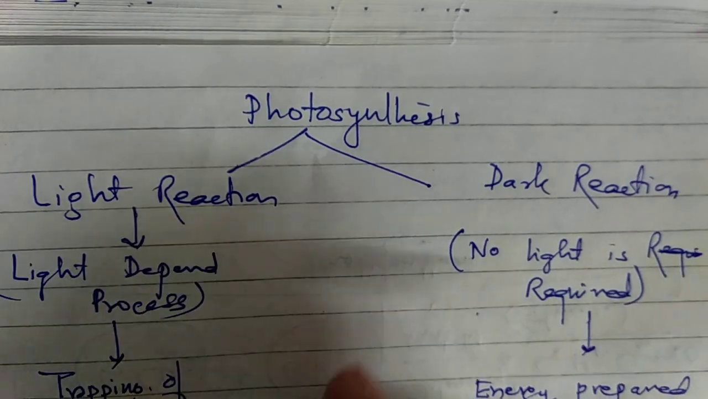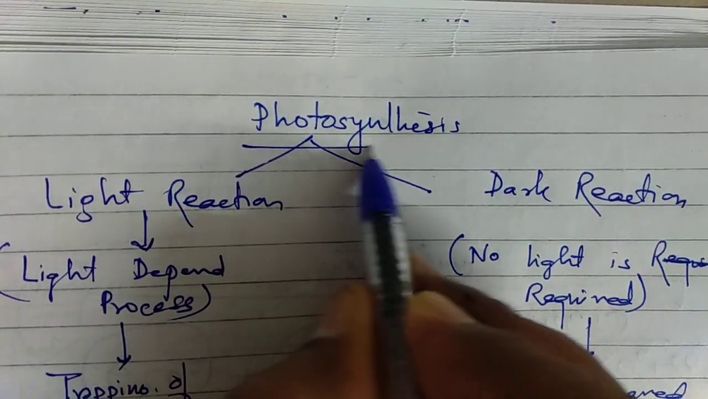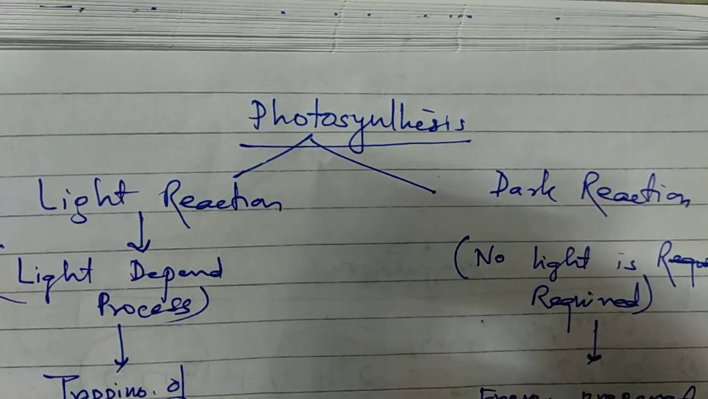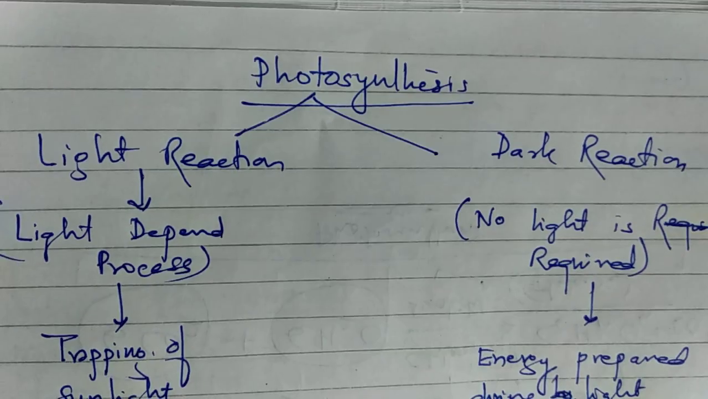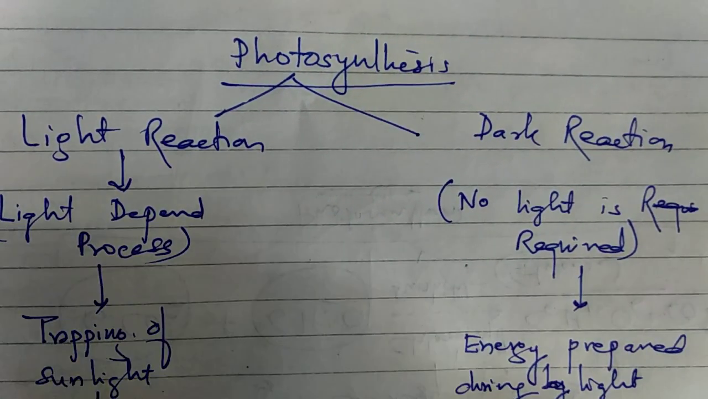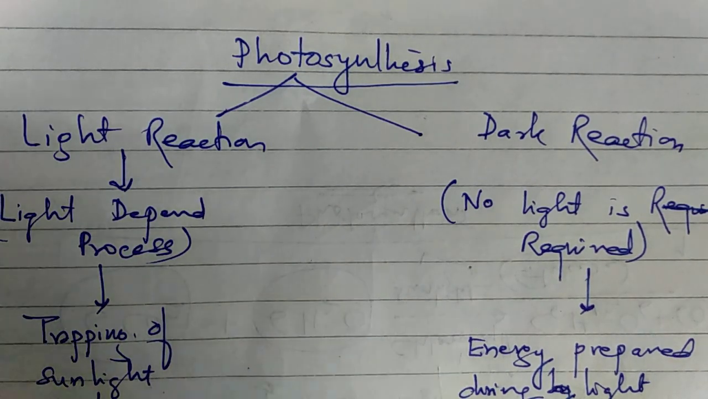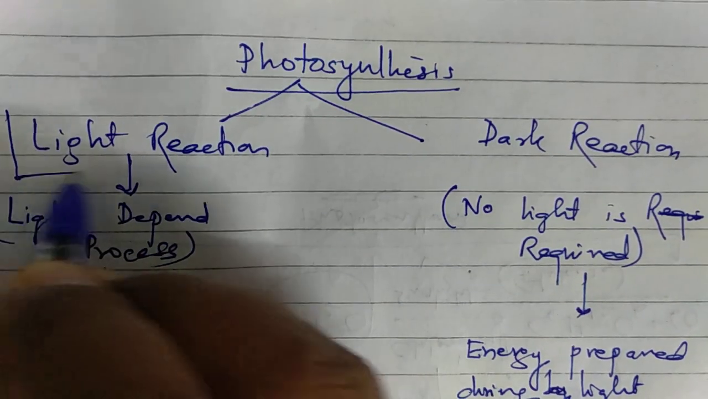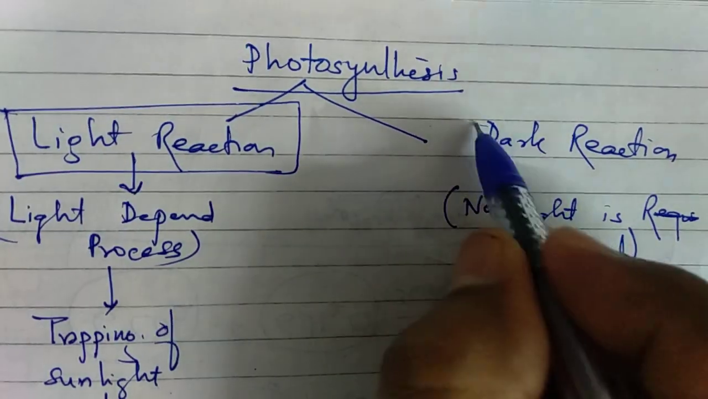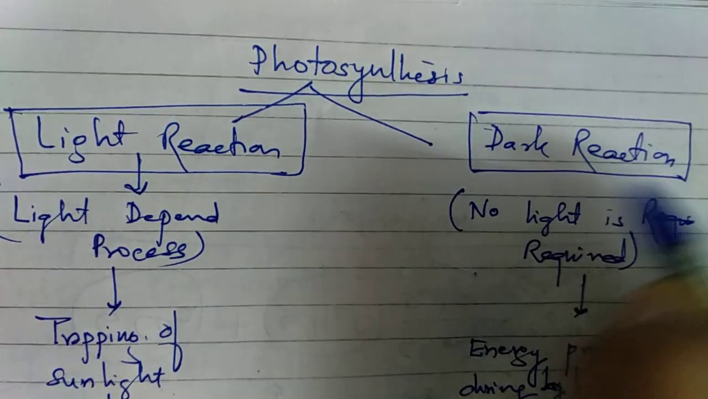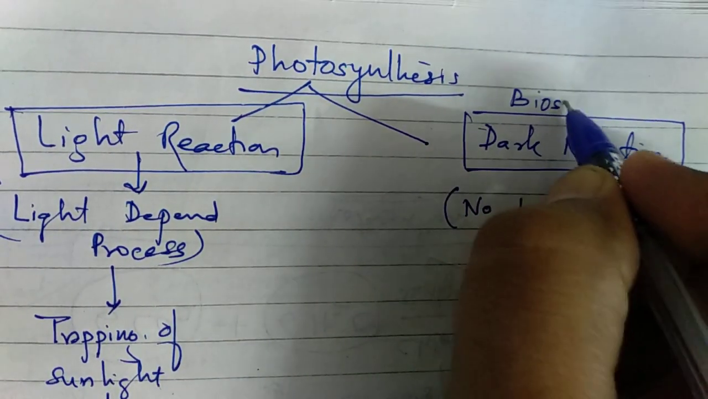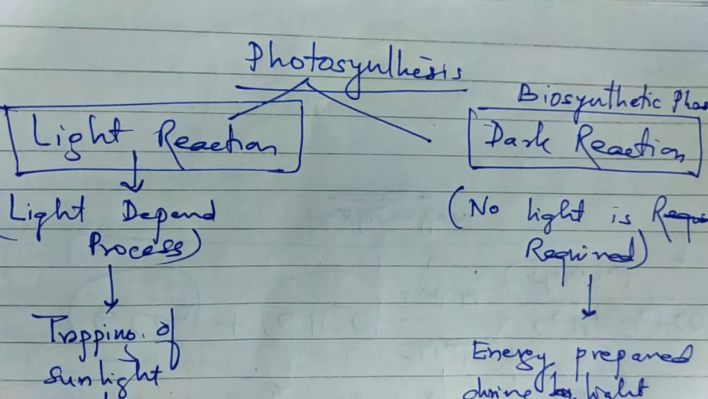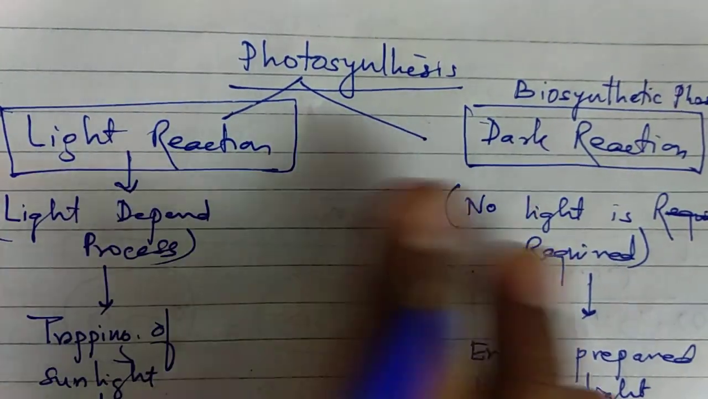In earlier classes we studied photosynthesis as a process where carbon dioxide and water combine to give carbohydrate in the presence of chlorophyll and sunlight. But in class 10th we have to study the process of photosynthesis in two different processes, or you can say that photosynthesis is divided into two processes. One is light reaction and another is dark reaction. Dark reaction is also known as the biosynthetic phase. I will discuss why it is known as the biosynthetic phase. So one is light reaction, another is dark reaction.